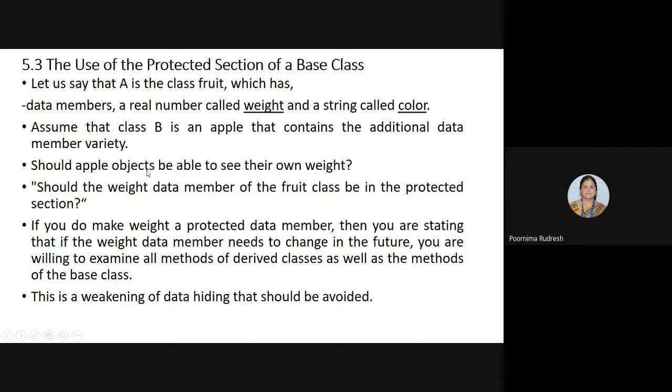Now, should apple objects be able to see their own weight? Weight and color are declared in class A, and in class B we have only the additional data member. So it accesses the data members of class A, along with one more additional member called variety. Now, my question is, should apple objects be able to see their own weight? Or, asked another way, should the weight data member of the fruit class be in the protected section? Can you answer these two questions?